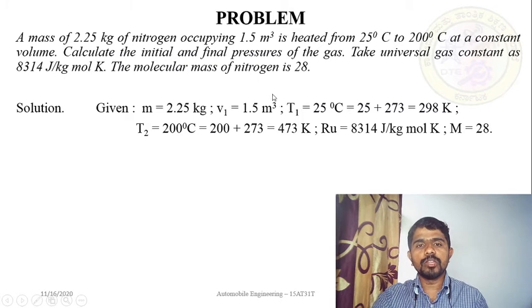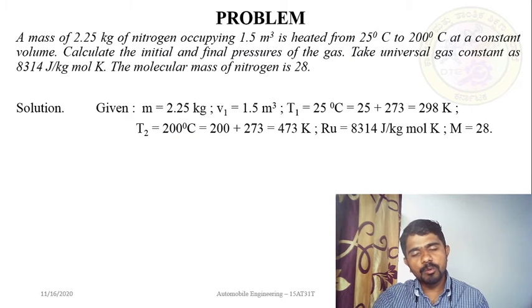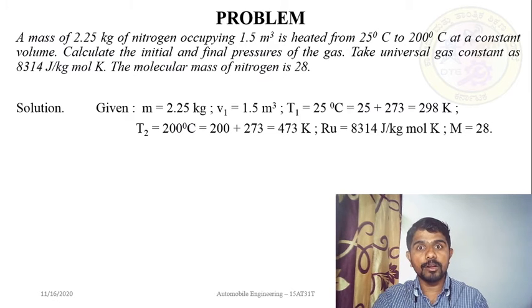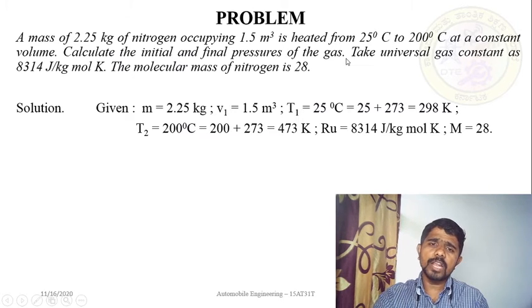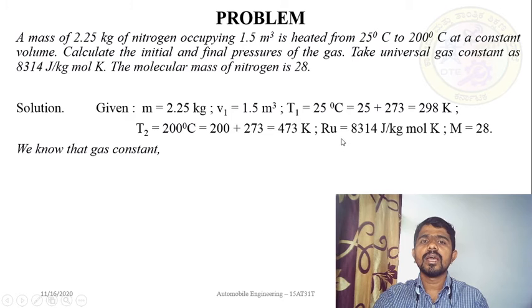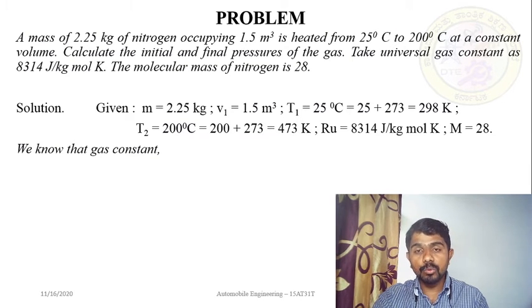At a constant volume. See, the volume is constant, given V1 is equal to 1.5, so V2 is equal to how much? 1.5 meter cube, particularly in this problem I am talking about. And take universal gas constant Ru is equal to 8314 joules per kg mole Kelvin, and molecular mass of nitrogen, capital M, that is 28. These are all the given data. What should you calculate? You should calculate P1 and P2. P1 is the initial pressure and P2 is the final pressure.